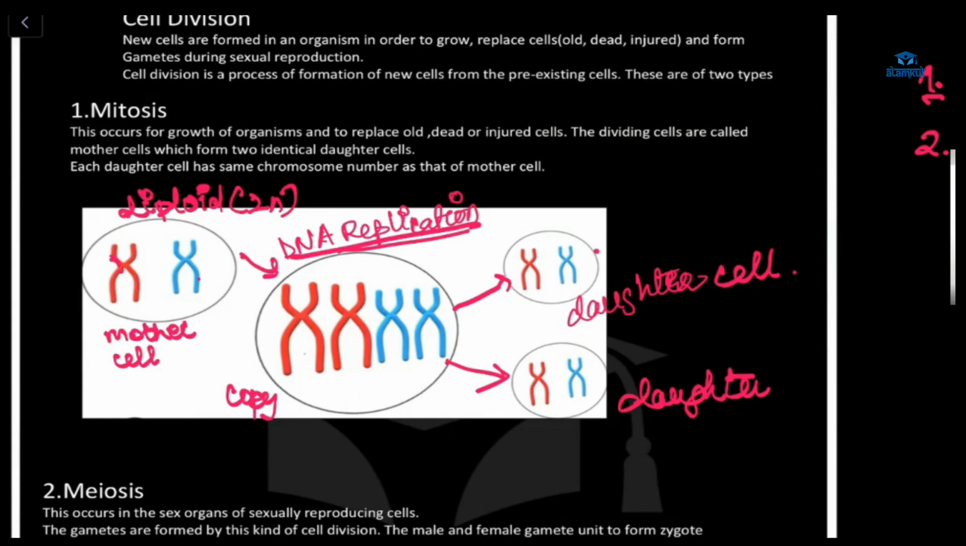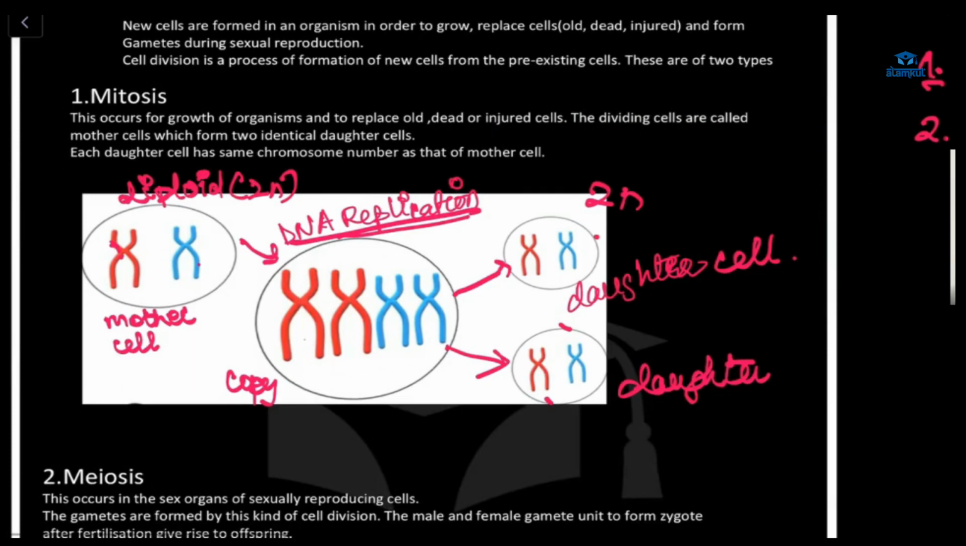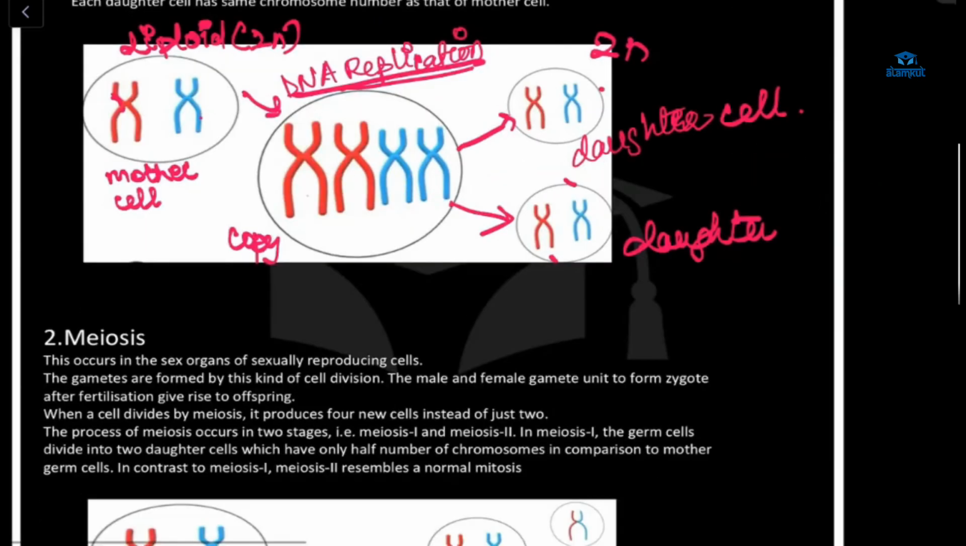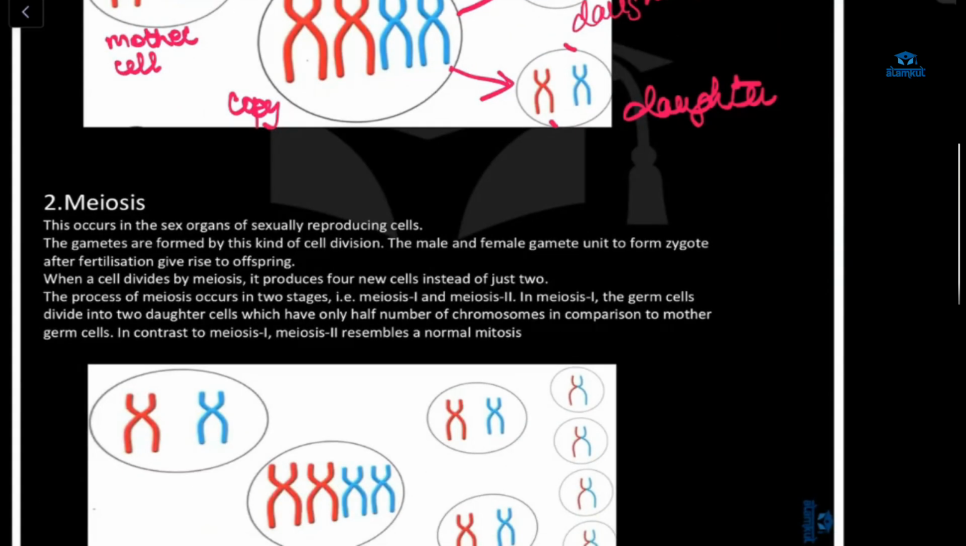Ma'am, in mitosis, there is no difference between cells. Yes, ma'am, in mitosis, there is no difference between cells when they divide. Not much difference will be there. Okay, and we will be getting 2n. The daughter cells get the same copy, the same thing. Okay, that is mitosis, and in meiosis, what will happen?